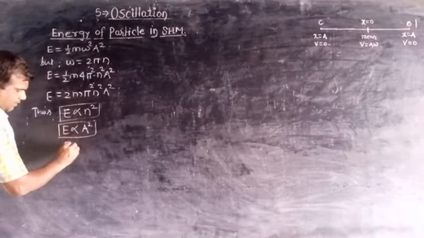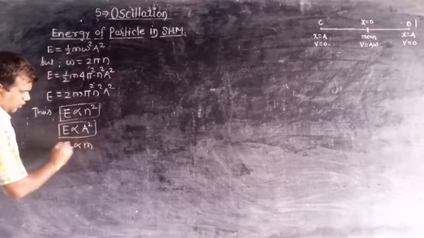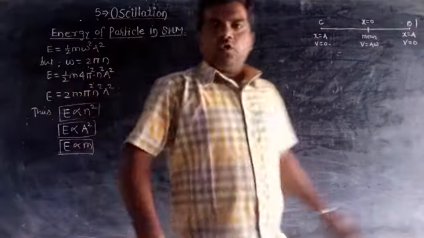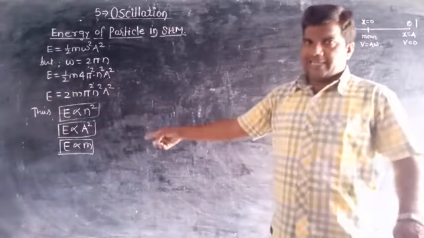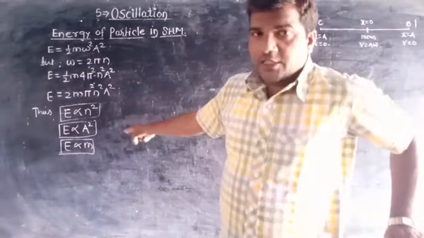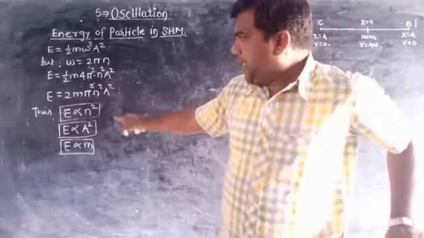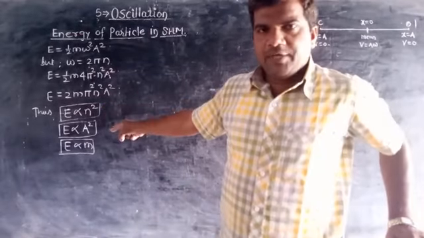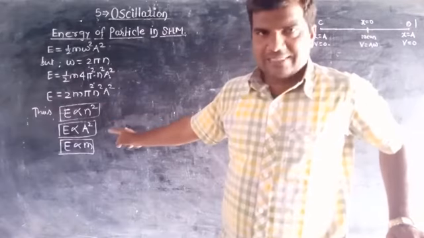And third, E is directly proportional to the mass of the particle. So from this equation we can conclude that the energy of SHM is directly proportional to the square of the frequency, the square of the amplitude, and the mass.